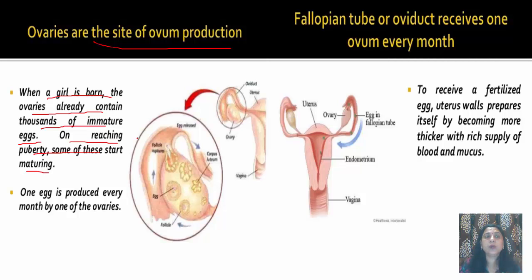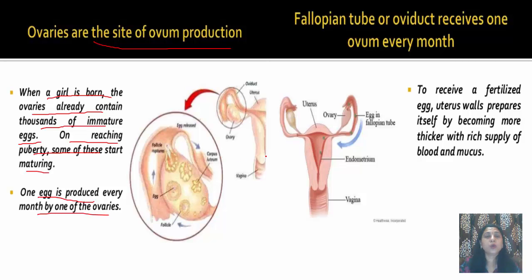The ovaries in the girl's body have immature eggs. Thousands of immature eggs are there. But when the girl reaches puberty, some of these start maturing. One egg is produced every month by one of the ovaries.